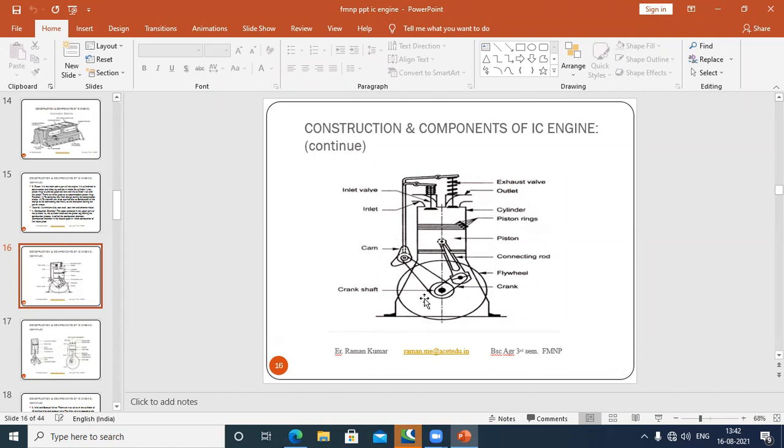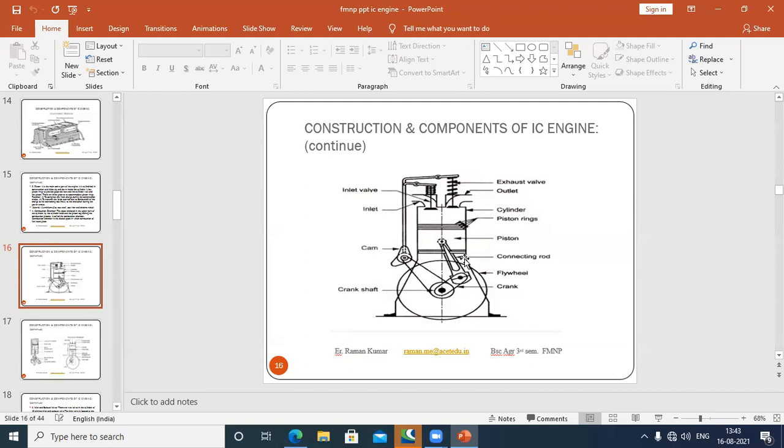This is further connected to the crankshaft. So this is your crankshaft, and the bigger circle is your flywheel, which is used to store energy and release energy during the operation. It only stores energy when your piston is moving from top dead center to bottom dead center, and during the remaining three strokes, it will release the energy.